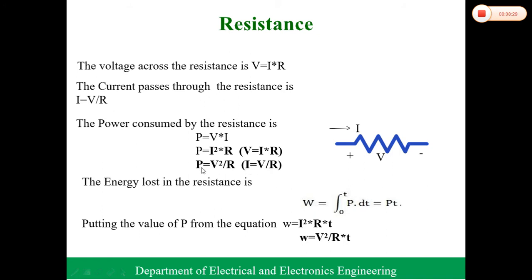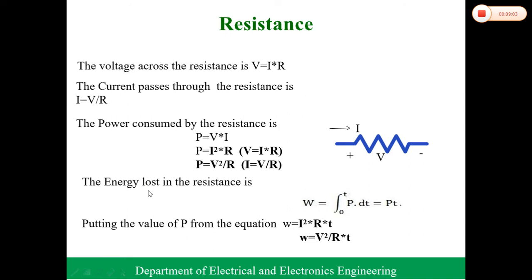The power can also be written as P equal to I square R, and P is equal to V square by R, right? The main definition of power is P equal to VI. So the power consumed by the resistance, or the power losses, can be measured using these formulas, P is equal to I square R, or P is equal to V square by R. If you require it in terms of current, we use P is equal to I square R. If you require it in terms of voltage, then P equal to V square by R. So this is about power.